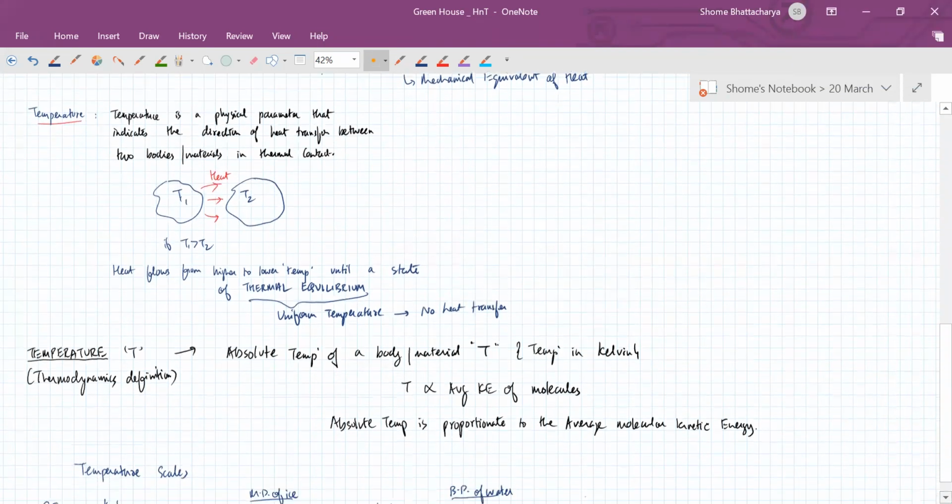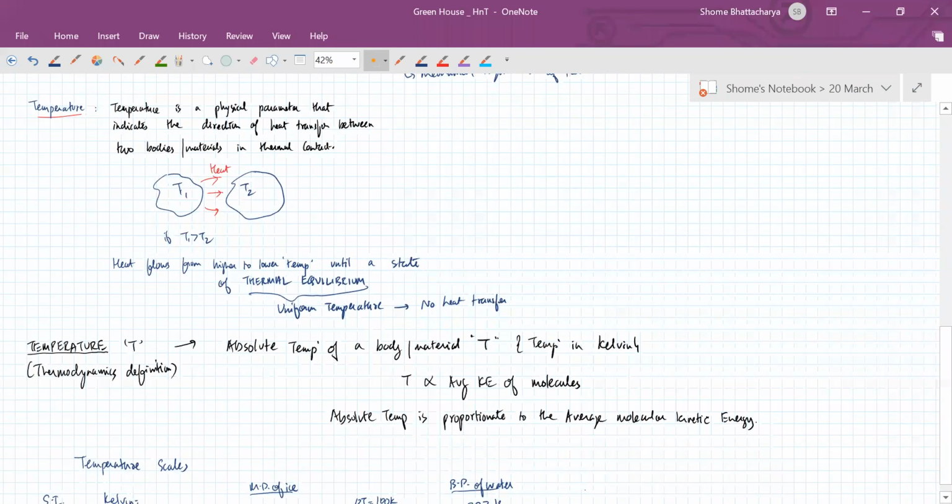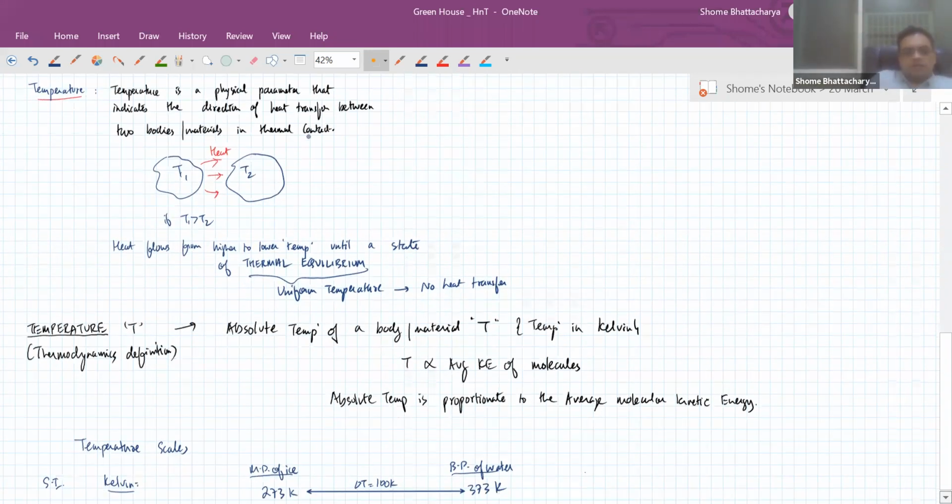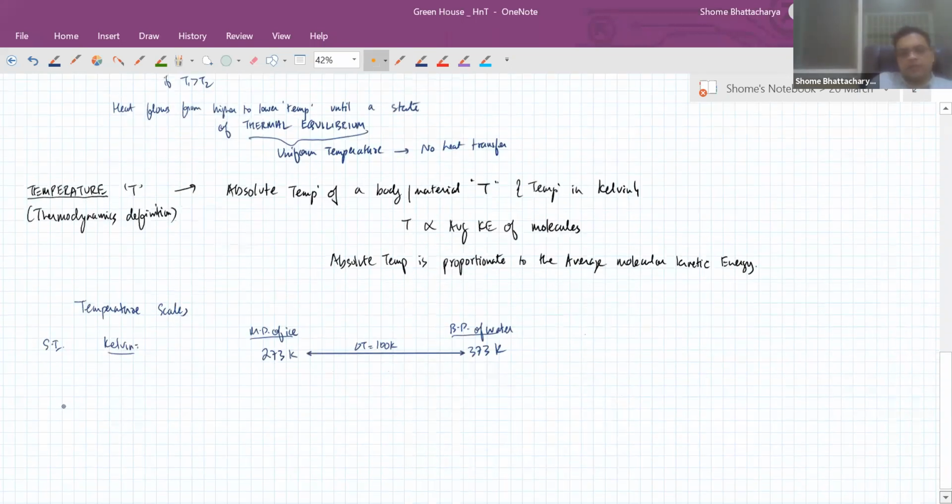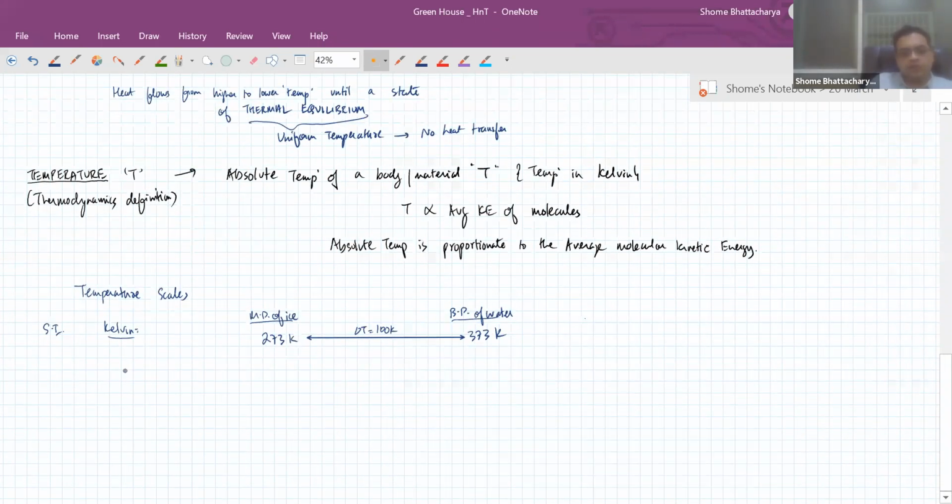Yes, sir. Okay. So now let's come to the temperature scale. So this is the first one, the SI unit. Then we have the very common unit of Celsius or centigrade. In this, the melting point of ice, as you know, is 0 degrees C, and the boiling point of water is 100 degrees C.